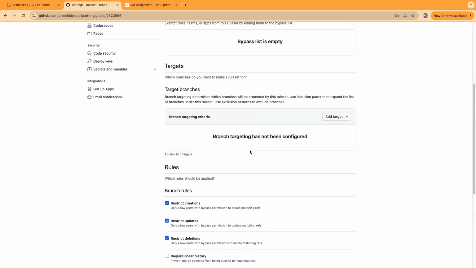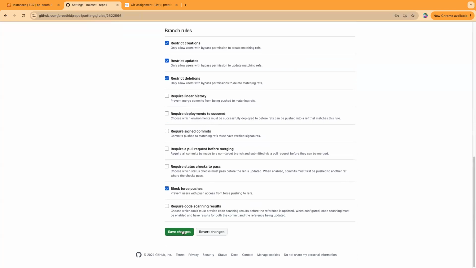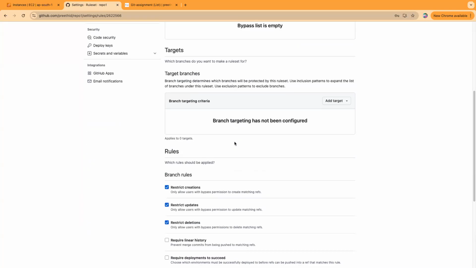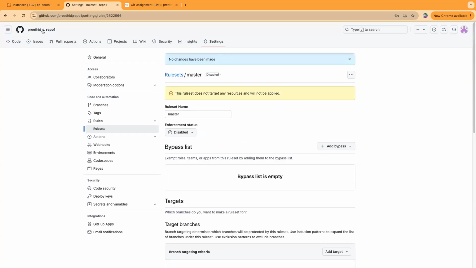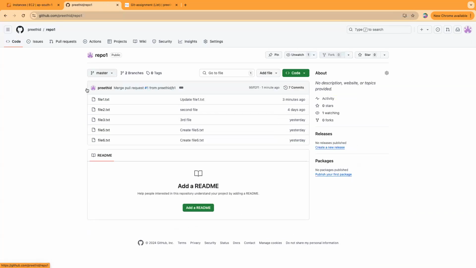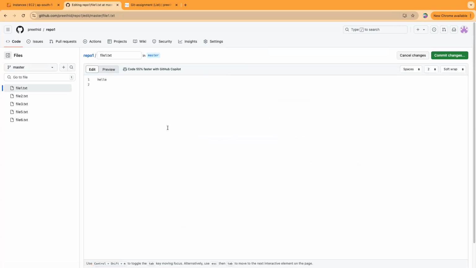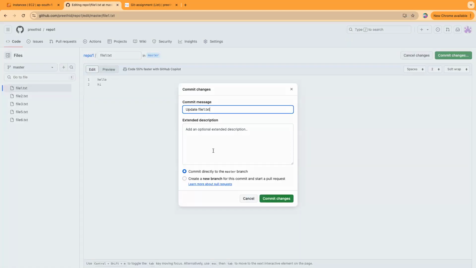Like if you see here, same changes. Done. So now if you come to master, okay. So if you try to make some commits on this master, let's say I'm making again some change. Okay. Hello.